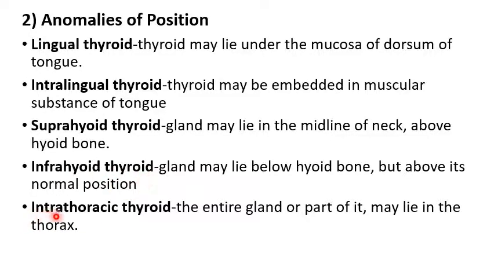Now, sometimes the thyroid gland may migrate to the thorax. The entire gland or part of it may lie in the thorax. That is known as intrathoracic thyroid.